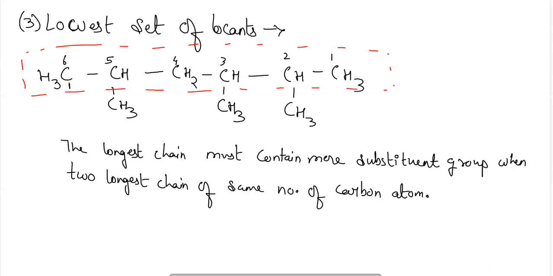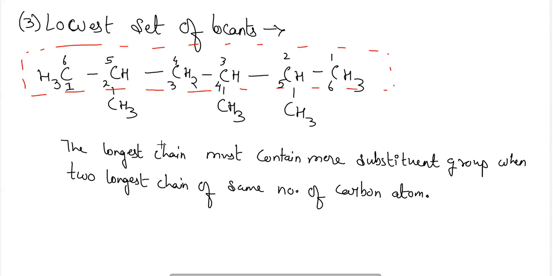But if I am counting the carbon from the left hand side, then it will be 1 2 3 4 5 and 6. Now from the left hand side, it will be 2 plus 4, that is 6. 6 plus 5, it will be 11. So hence the lowest sum of the locants of the substituent groups is to be considered as the numbering position. So here the numbering will be from the right hand side to the left hand side, because those locants are giving the smallest sum here, which is 10. But from the other side we are getting the sum as 11.